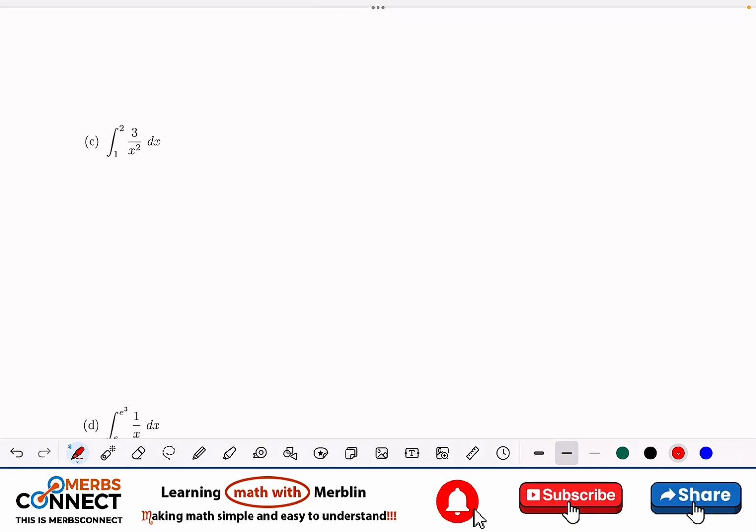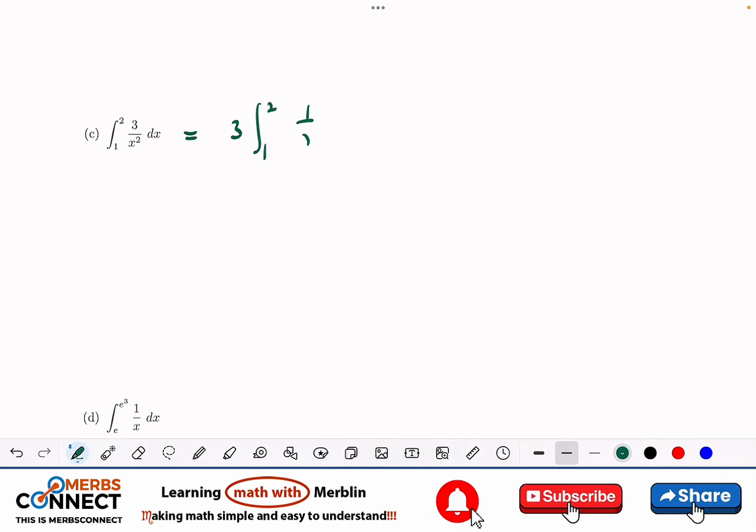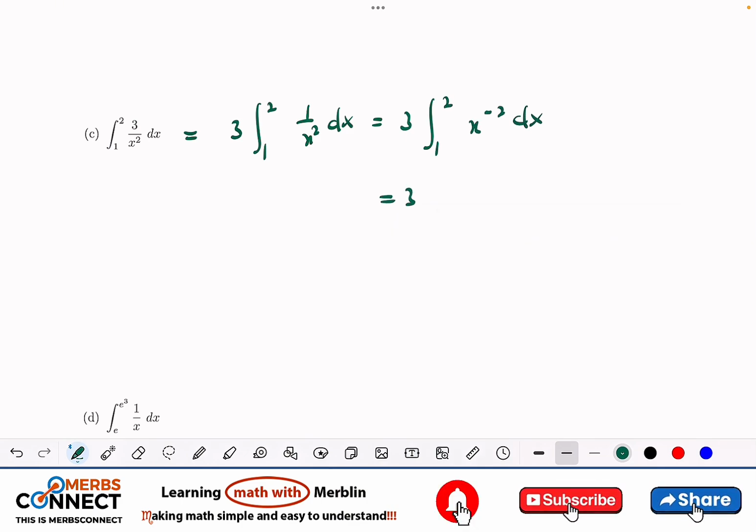Let's just finish it up. Okay, we are almost done. C, D, and then we do the last question. So let's look at this. This is going to be, I'll factor the 3 out, integral from 1 to 2 of 1 over x squared dx. Since the degree is not 1, we are not thinking about the natural log. So still 1 to 2, x to the power minus 2. So 3 times x to the power minus 2 plus 1 divided by minus 2 plus 1.